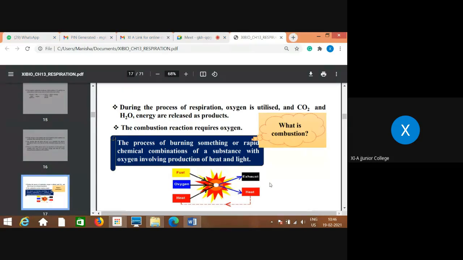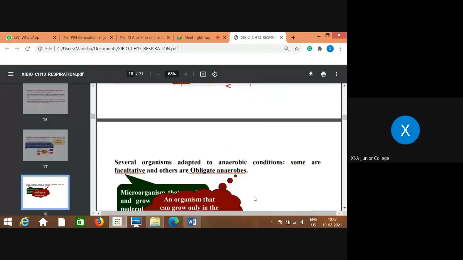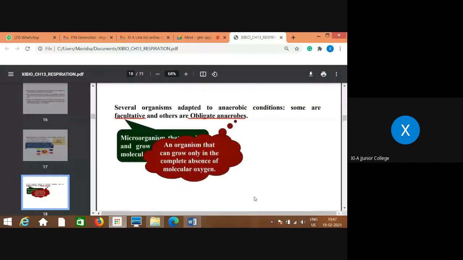CO2, and that energy, generally heat. That is what is considered to be combustion. So the process of respiration, when it takes place in presence of oxygen, can be considered as a combustion reaction, which requires oxygen. It is the normal word we use, combustion, taking place in presence of oxygen.